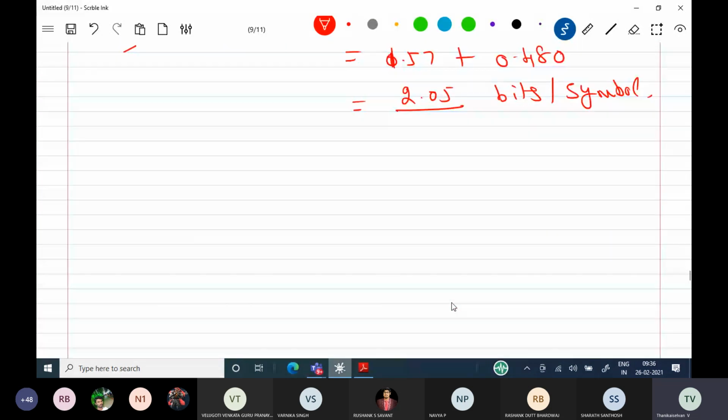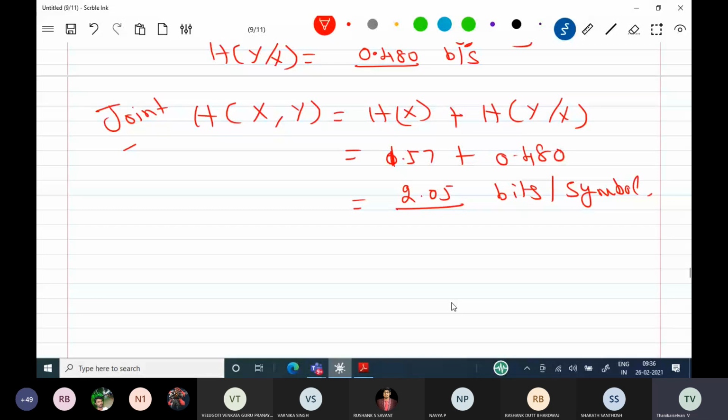Remaining students, please, already I told you that in the examination only numerical problems will come. There is no derivation, because derivations cannot be asked. So practice is needed, without practicing you cannot do it. A lot of tricky questions will be available.